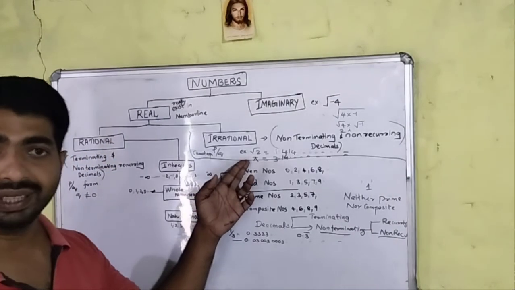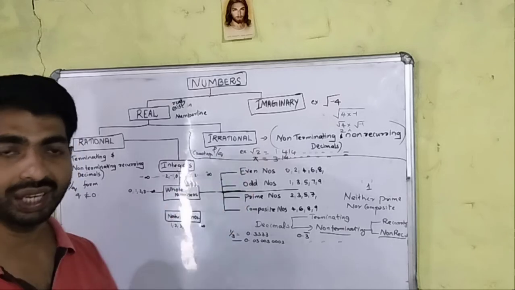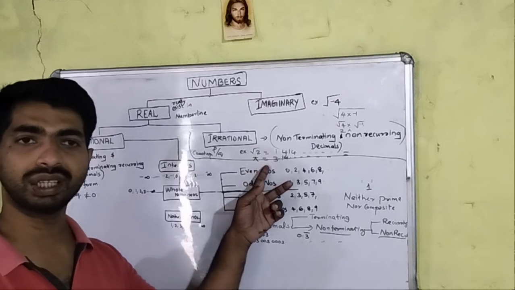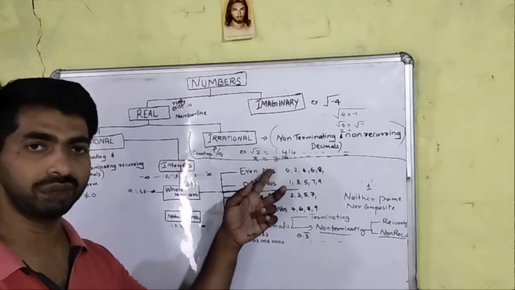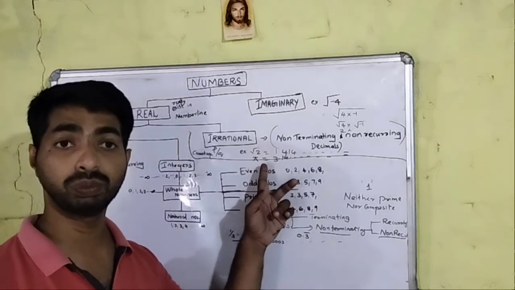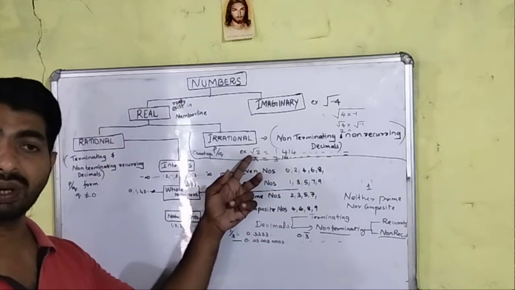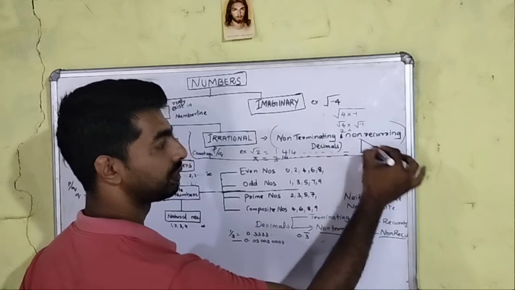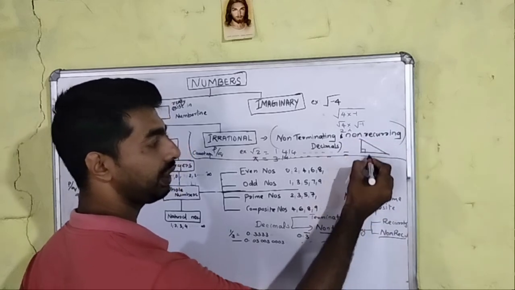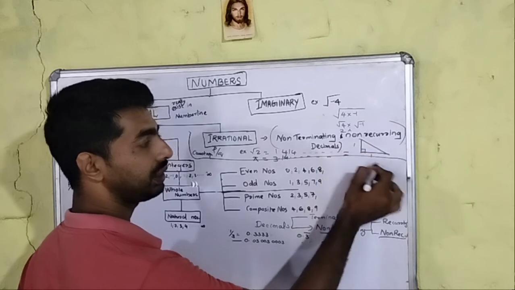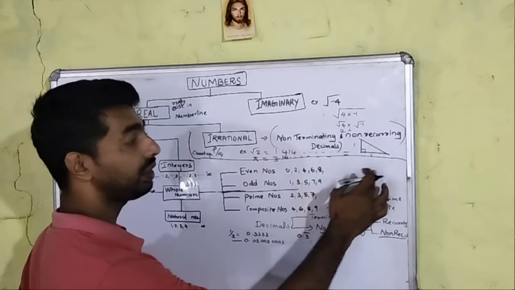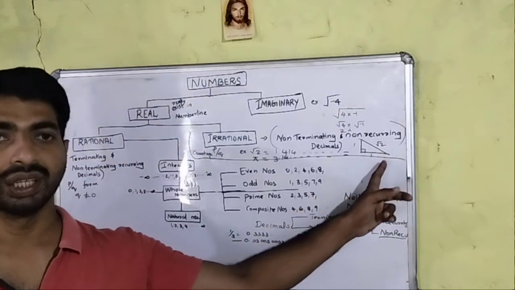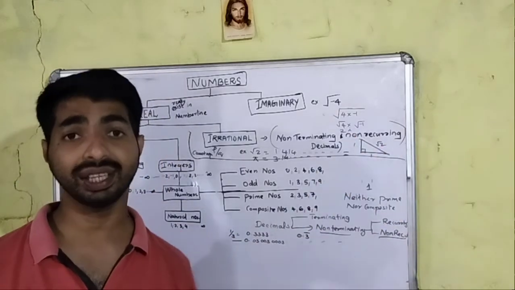So we know that pi exists. That's why we can make a circle. The perimeter of a circle has the formula 2 pi r. Root 2 also exists. When we draw a right triangle with base and perpendicular 1 and 1, we get the hypotenuse as root 2. So root 2 exists, and only then can we say this triangle exists.